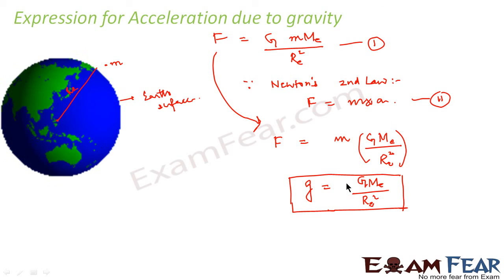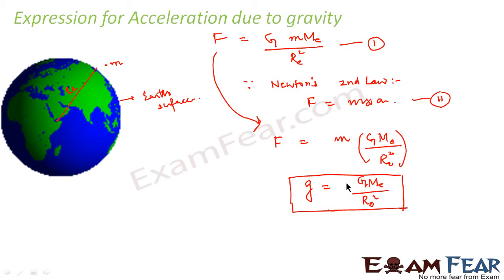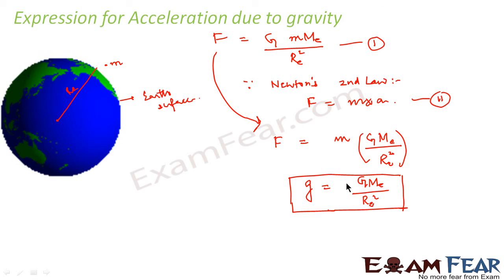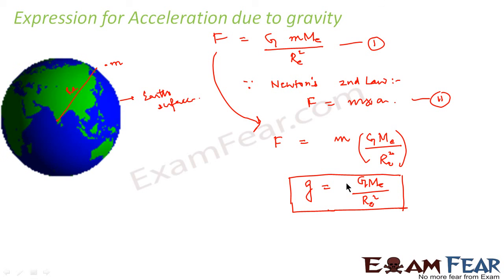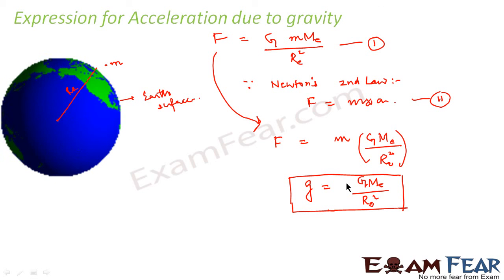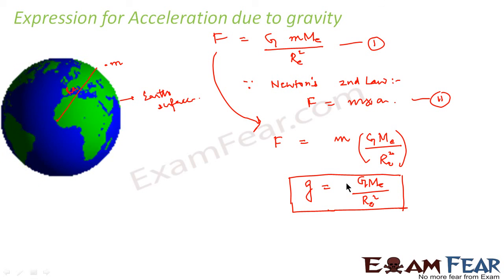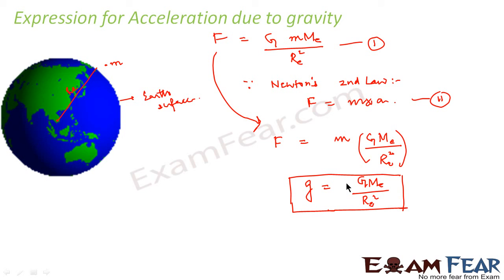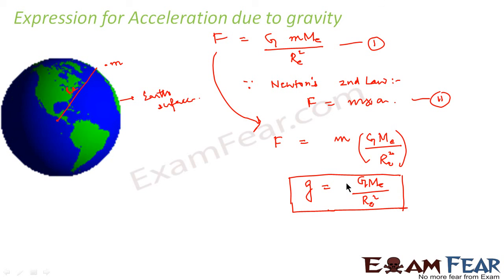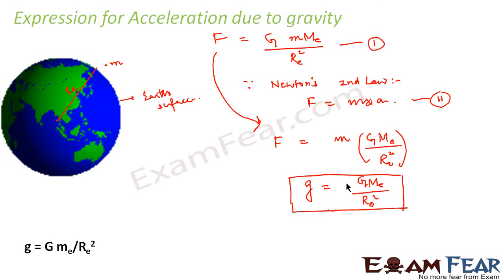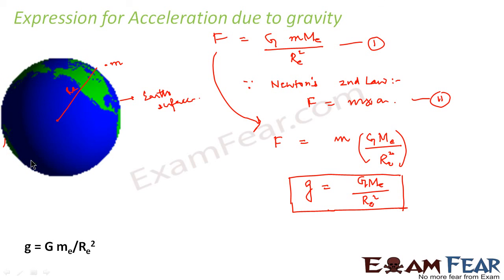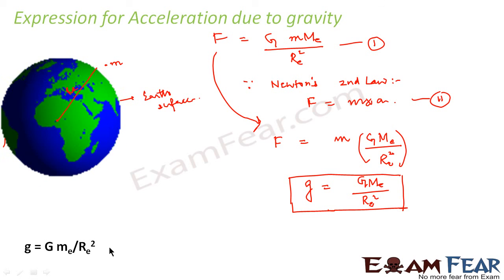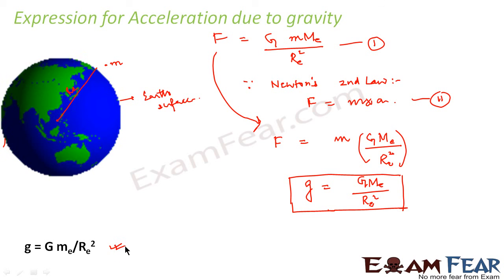Gradually we will find an expression for acceleration due to gravity for an object above the surface of the earth, and similarly for an object below the surface of the earth. We will see those cases one by one in detail. So here we learned that g is equal to capital G ME divided by RE².